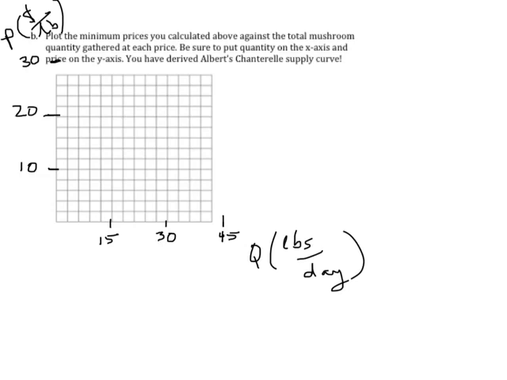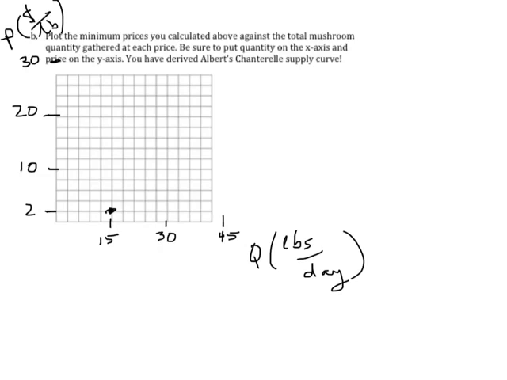All right, here I've scaled the axes, and remember that as long as price were at least $2 per pound, Albert would supply 15. I'm plotting quantities against minimum price necessary to provide those.